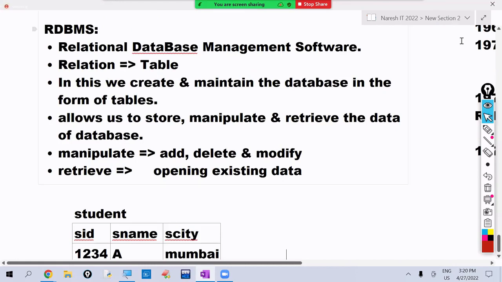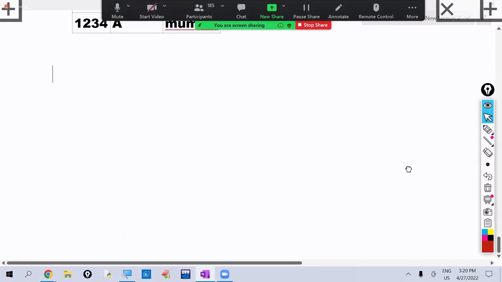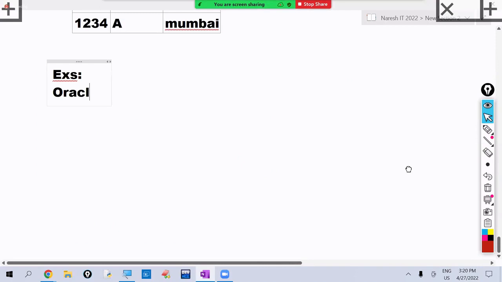What are the examples of relational database management software, sir? Examples are like we are learning Oracle. Oracle is a relational database management software. Like Oracle, SQL Server is another relational database management software.